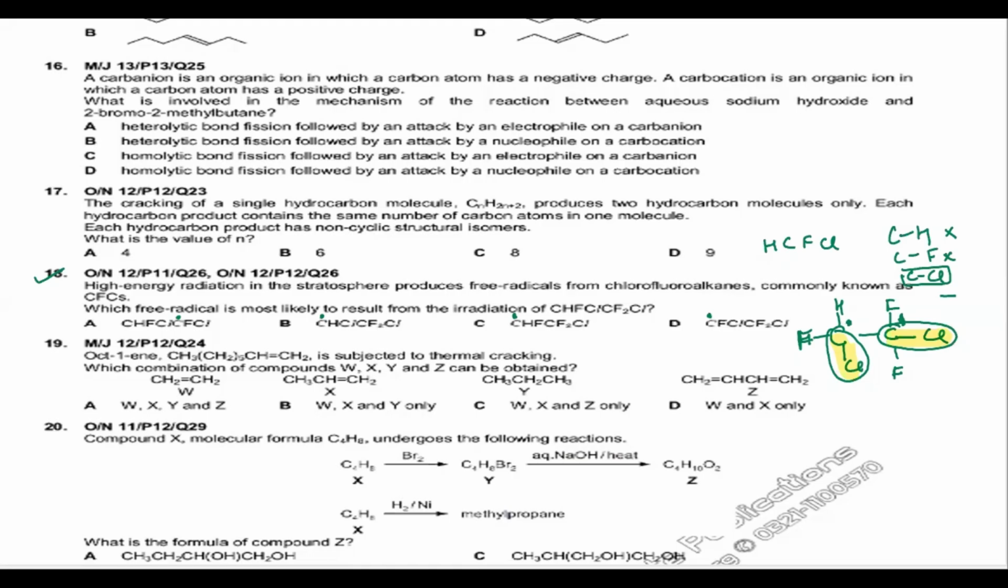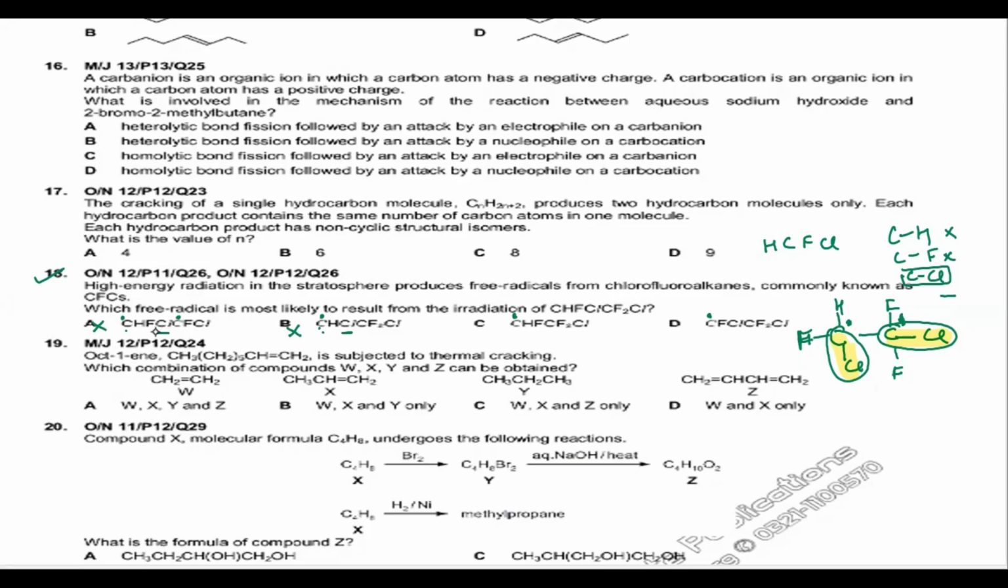We have option A, and they're saying that the chlorine is already there, right? Now from this carbon the chlorine has been removed, so the radical dot should be on this carbon, not on this one. Because of that, A is incorrect. Now when we talk about B, the chlorine is already intact with this carbon. That means fluorine has been removed.